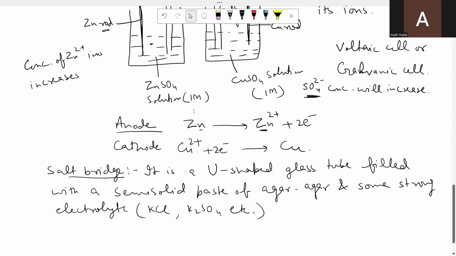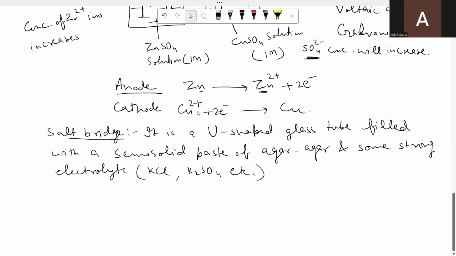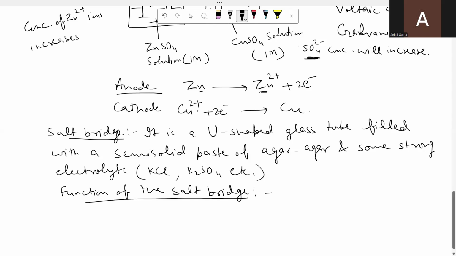So when we have introduced salt bridge, what has happened? You can write it as function of the salt bridge. First of all, you can see the circuit is completed. Otherwise, the circuit was not complete. The first function, that is, salt bridge completes the circuit.